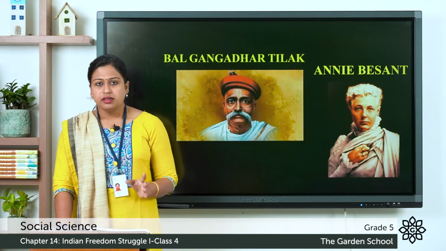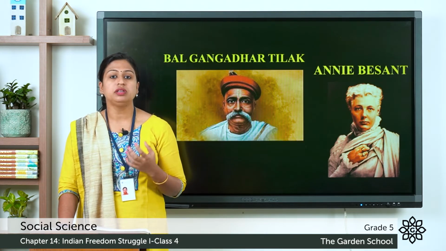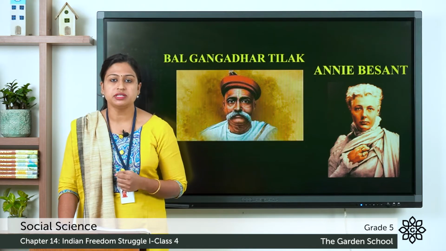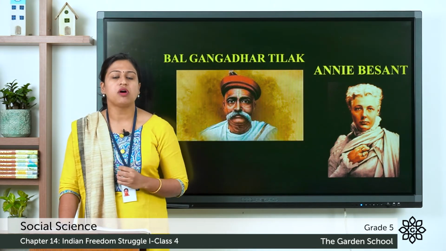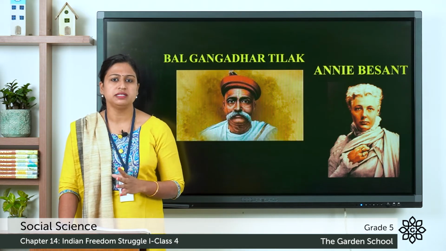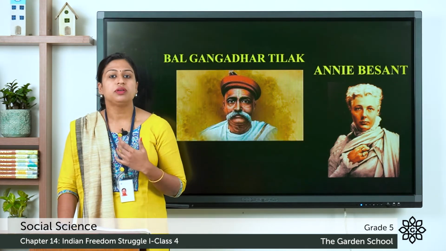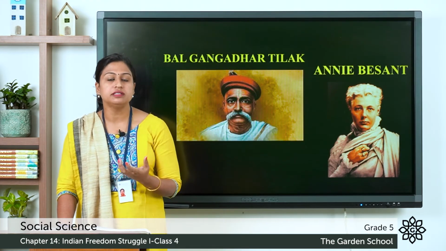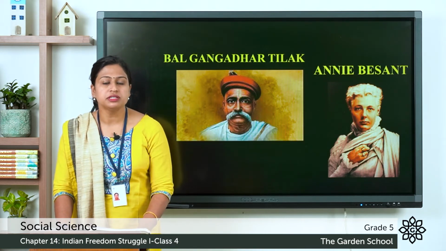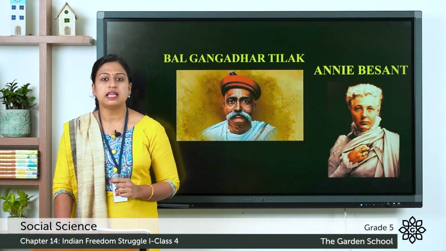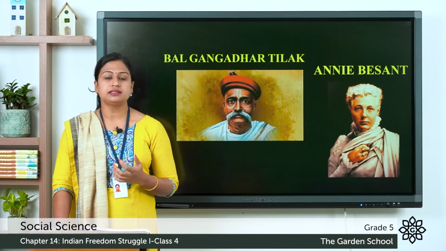to 1916. Here the league tried to convince Indian people about the need of freedom from Britishers and the importance of forming a self-government. As I have already told you, self-government means the government which consists of only Indian leaders. So, the league tried to convince the Indians of the importance and the need of freedom from Britishers and the formation of self-government.